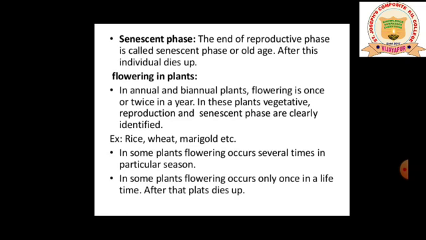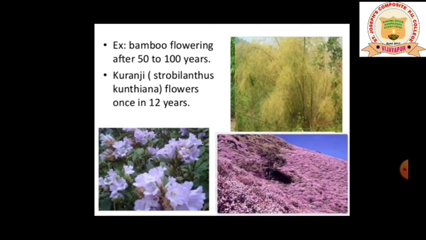See the peculiarity you are going to see. In some plants, flowering occurs several times in a particular season. There will be a particular season, in which they will give rise to flowers many times, like jasmine or mogra, or you can say roses, etc. And in some plants, the flowering occurs once in a lifetime. Only once they'll give rise to a flower, then the plant dies off. So these are the peculiar things you should know, and it will come for 1 mark.